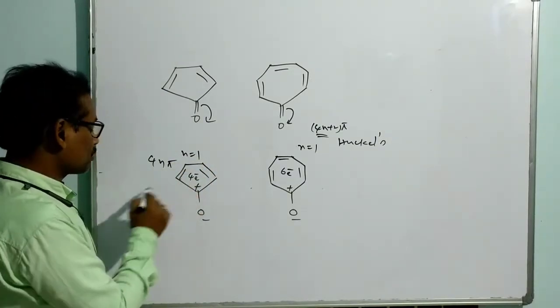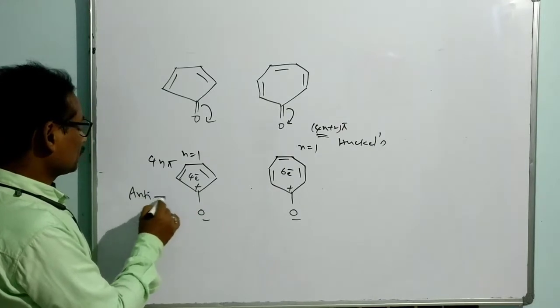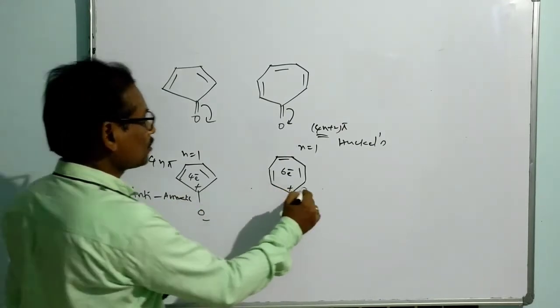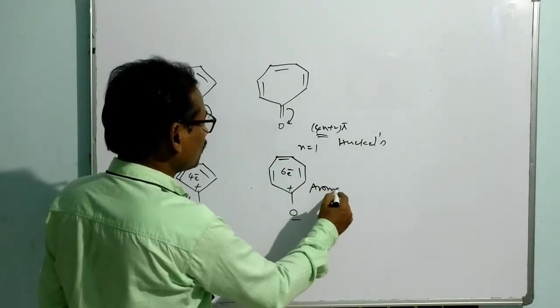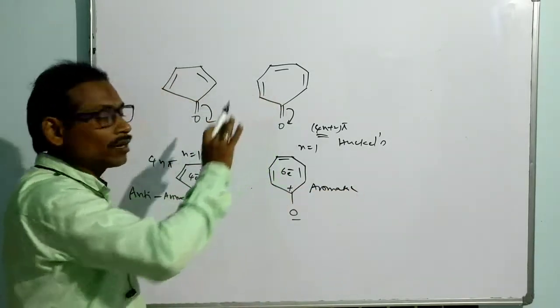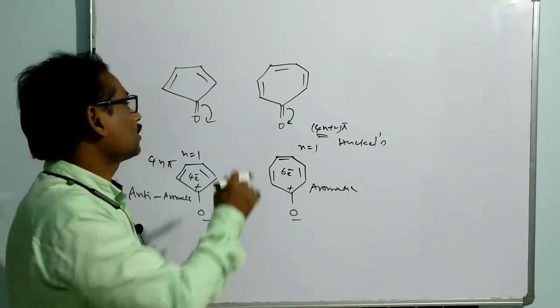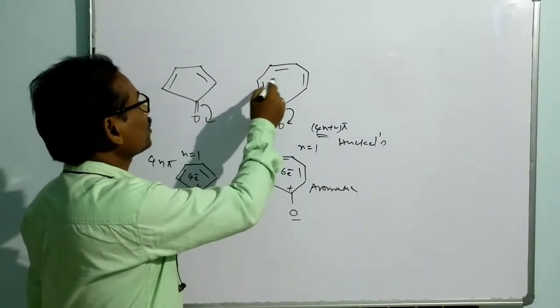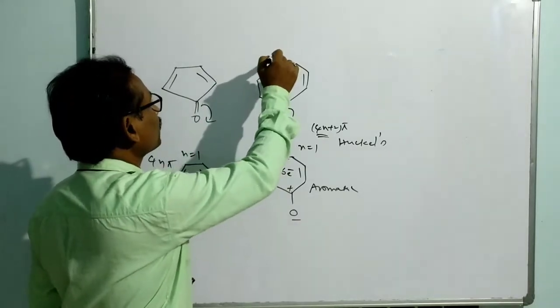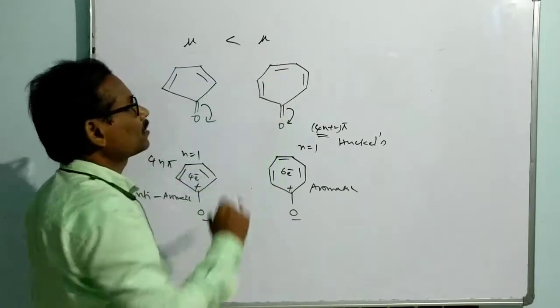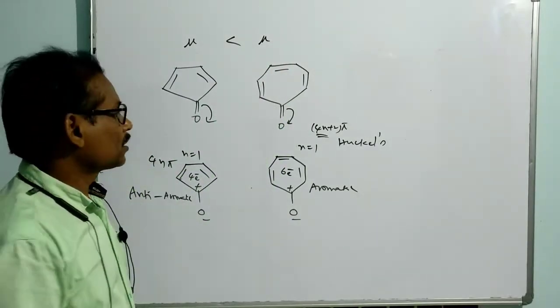That means this system becomes anti-aromatic. But this other one is an aromatic system. That is the reason the second one is found to be more polarized compared to the first one. So the dipole moment of the second one is greater than the first one. It is nothing but tropylium.